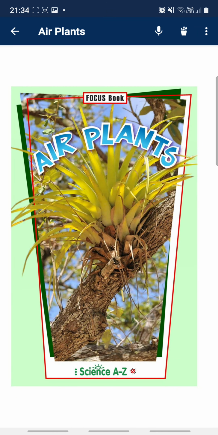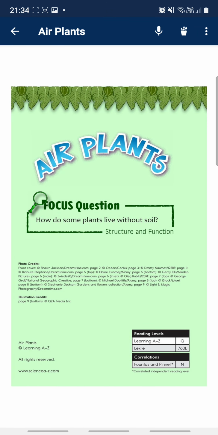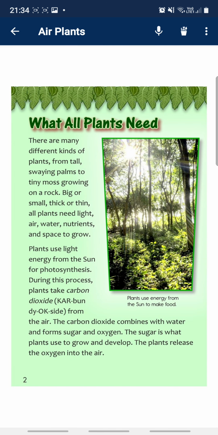Air plants. Focus question: How do some plants live without soil? What do all plants need? There are many different kinds of plants, from tall swaying palms to tiny moss growing on a rock. Big or small, thick or thin, all plants need light, air, water, nutrients, and space to grow.